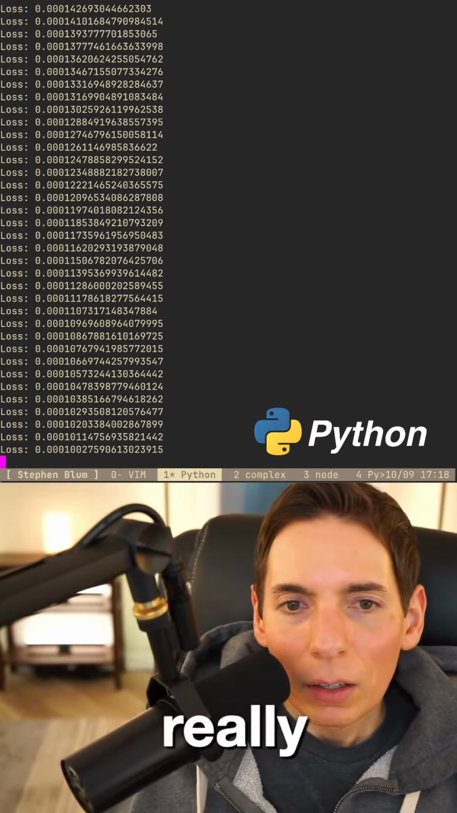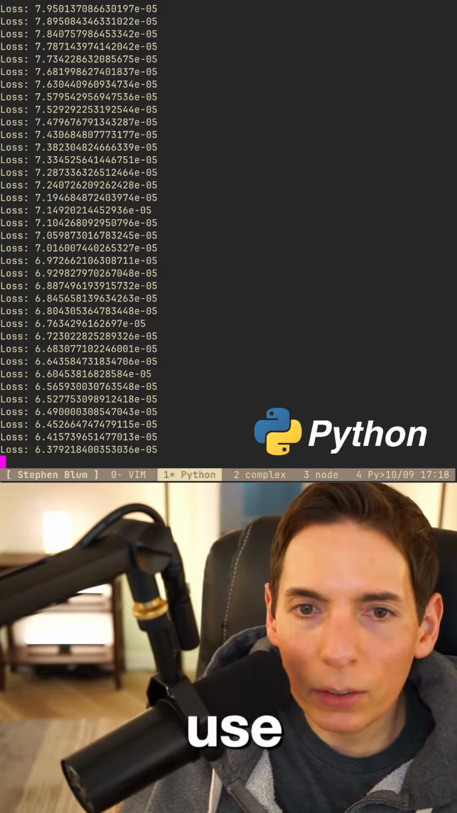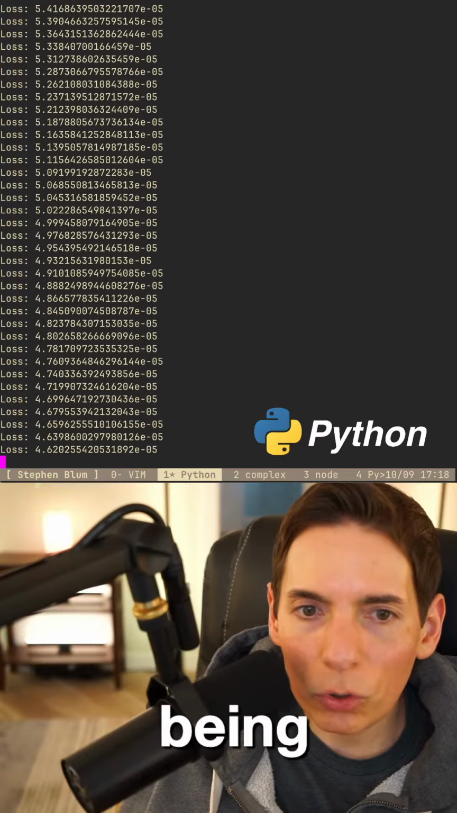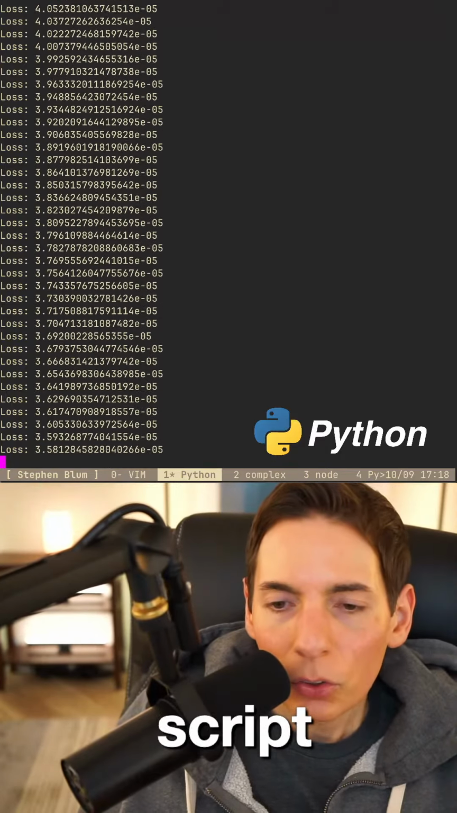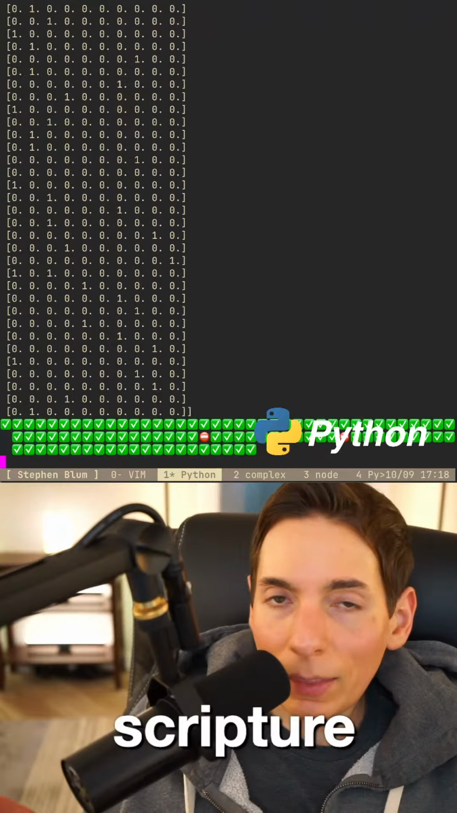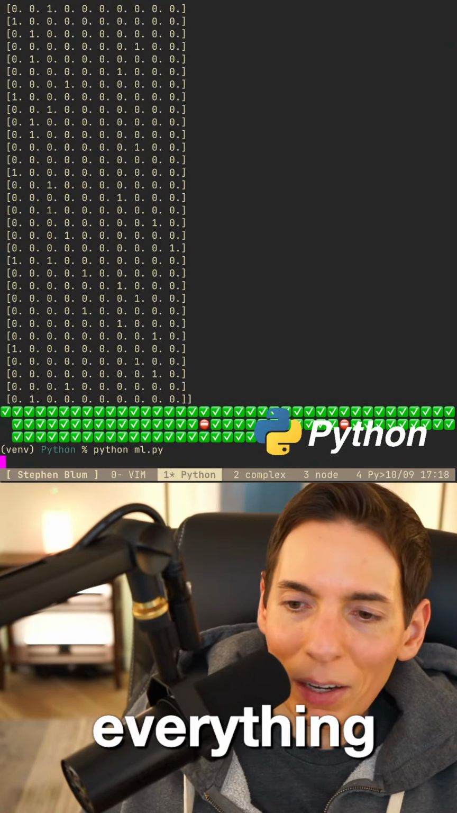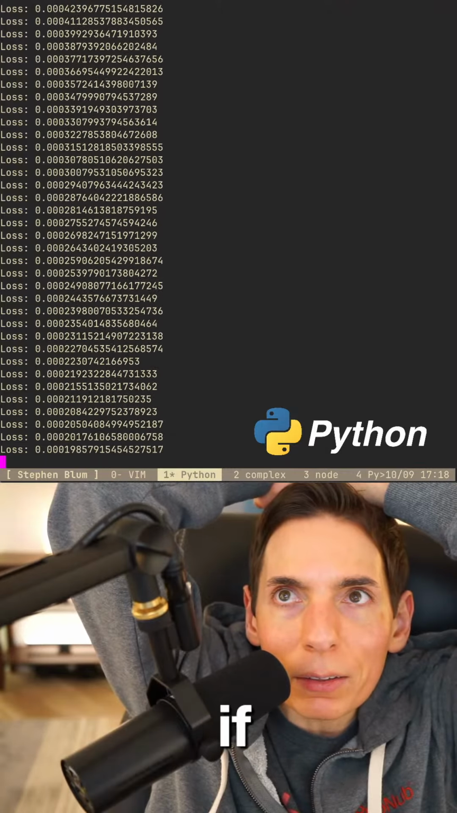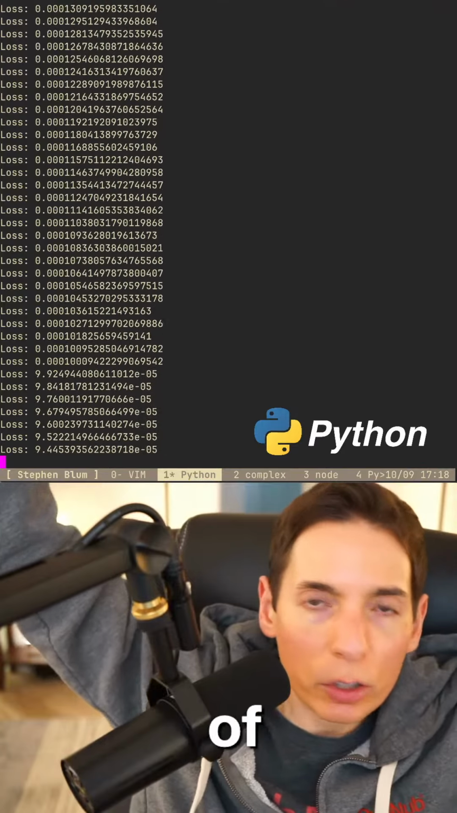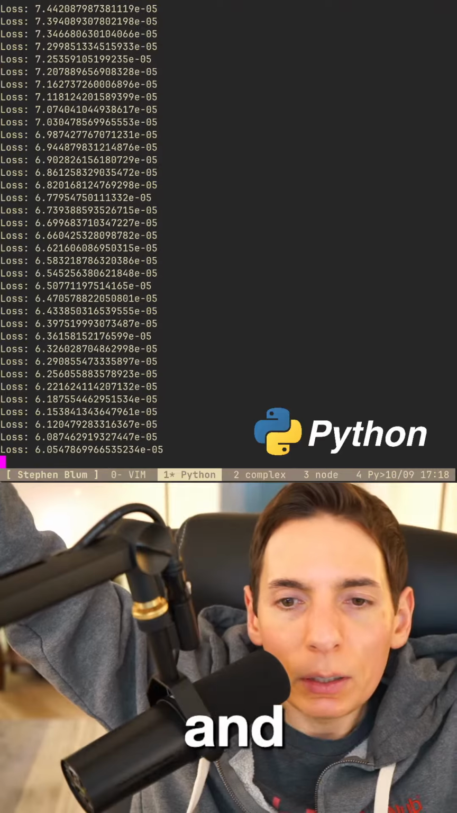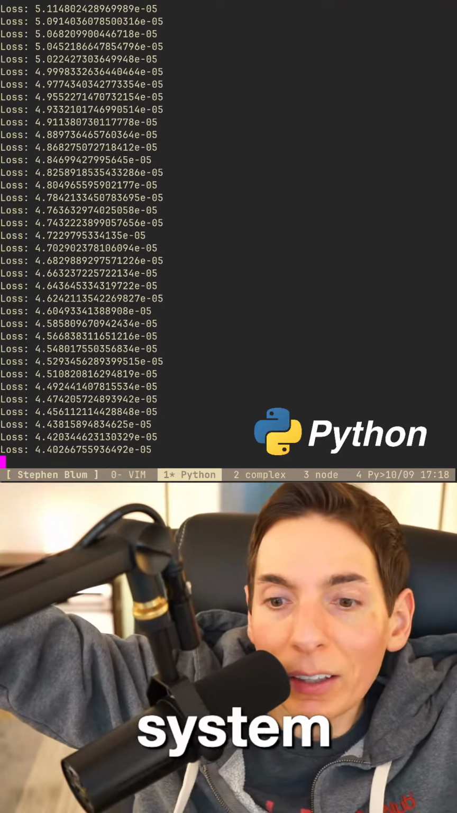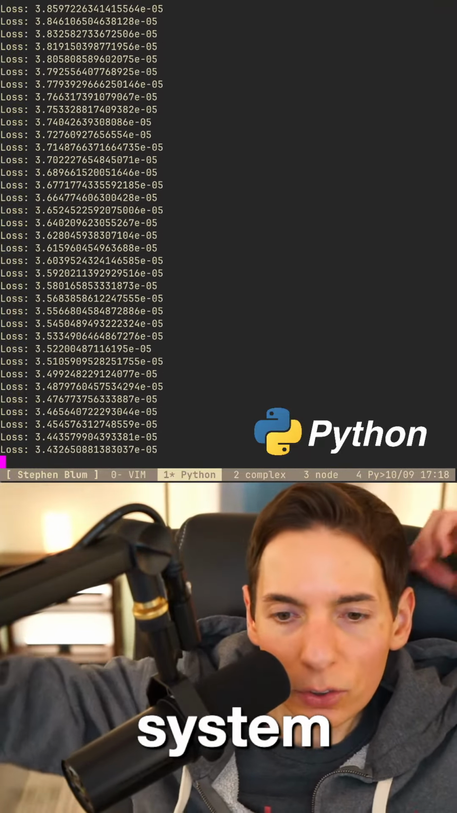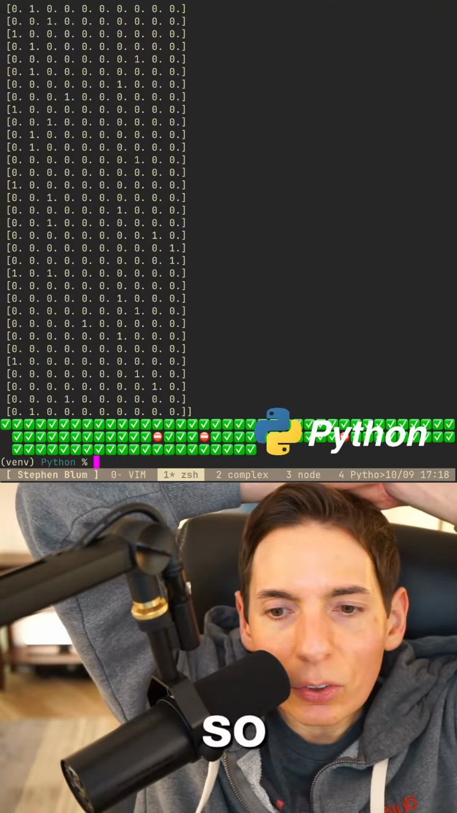What can you use this for? Basically absolutely anything. If you want to make your own intelligent computer system, you build AI. That's what you need, artificial intelligence. So this is the way to do it.